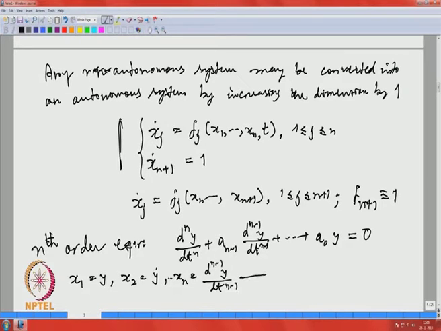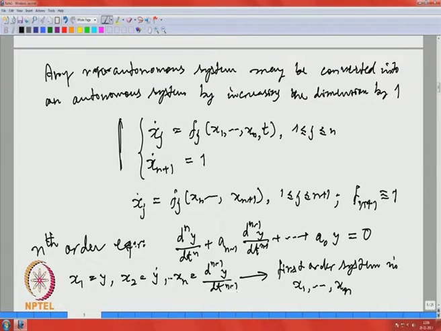So, this converts into a first order system in x 1, x 2, x n. So, the consideration of first order systems is in a sense more general than even considering any nth order equation.